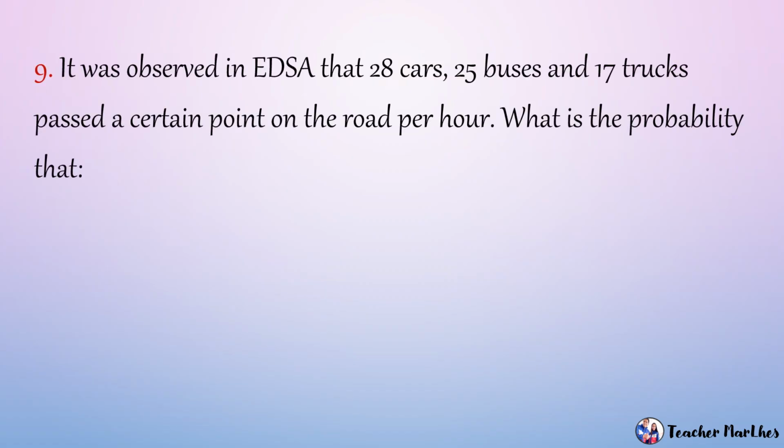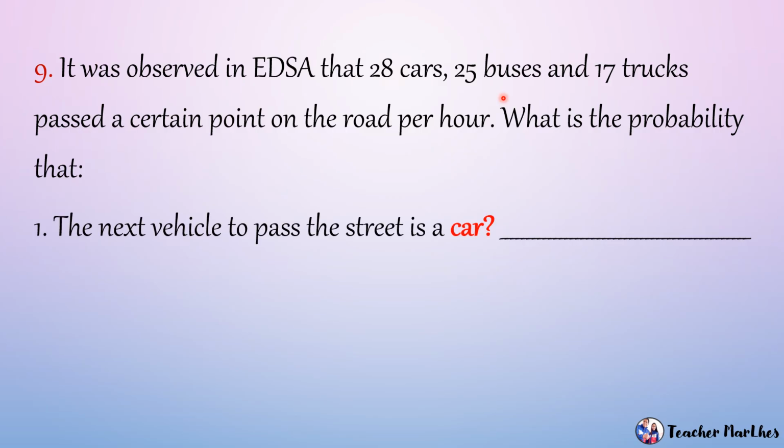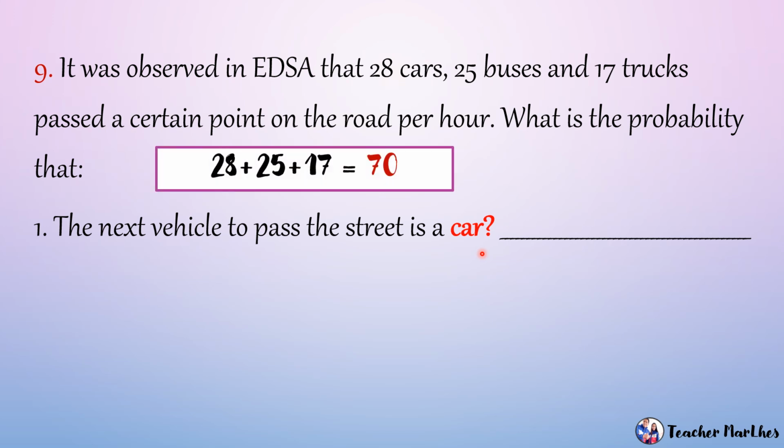Example number 9. It was observed in EDSA that 28 cars, 25 buses, and 17 trucks pass a certain point on the road per hour. What is the probability that? Number 1, the next vehicle to pass the street is a car. So, bago natin masagot ang question number 1, kailangan muna nating i-total lahat kung ilan ba or gaano karami yung dumadaan doon. So, 28 cars plus 25 plus 17 is equal to 70. So, merong 70 cars or 70 vehicle na dumadaan sa EDSA.